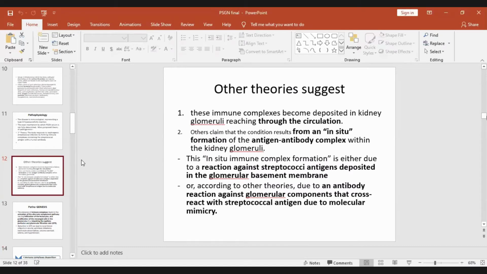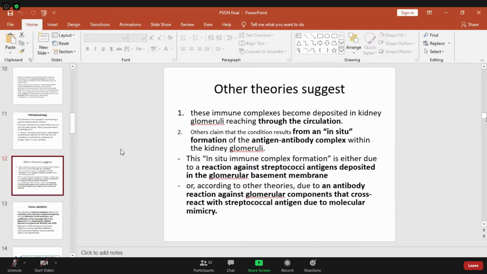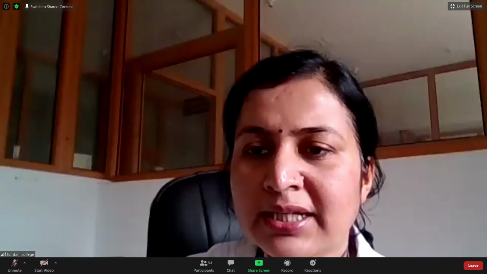In other theories, the immune complex becomes deposited in the kidney, reaching it through circulation, meaning the antibody is formed in the circulation and it is trapped in the glomeruli. While some claim that the formation of the antibody and the complex, everything occurs within the kidney glomeruli. But in my opinion, the first theory is more reliable because streptococcal infection occurs in the pharynx and goes into circulation. Okay, and there is formation of antibodies, and from the circulation the antibodies can go to the kidney and get trapped in the kidney glomeruli, forming the antigen-antibody complex.